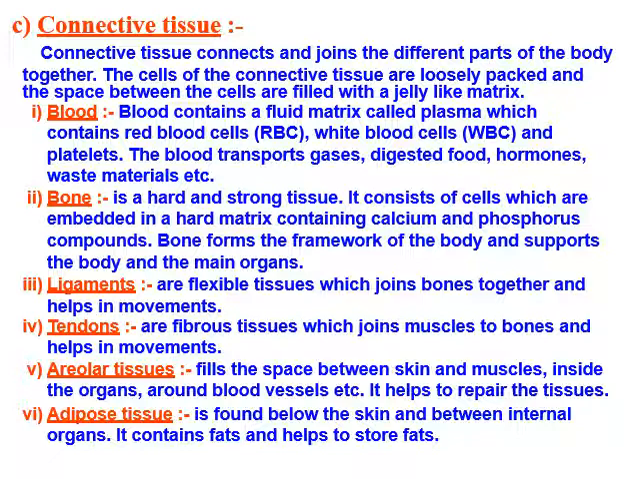Second connective tissue is the bone. As you know, bone is a hard and strong tissue. Cells are embedded in a hard matrix made up of calcium and phosphorus, calcium phosphate, and bones form the framework of the body and support the body, and they are the main organs. Then the third is the ligaments. Ligaments are the soft bones, you can say. They are flexible tissue. They join the bones and help in movement.